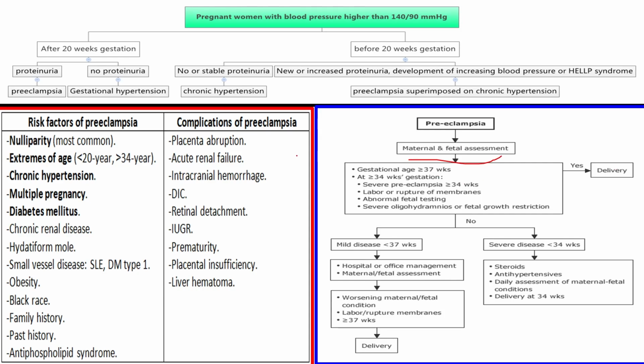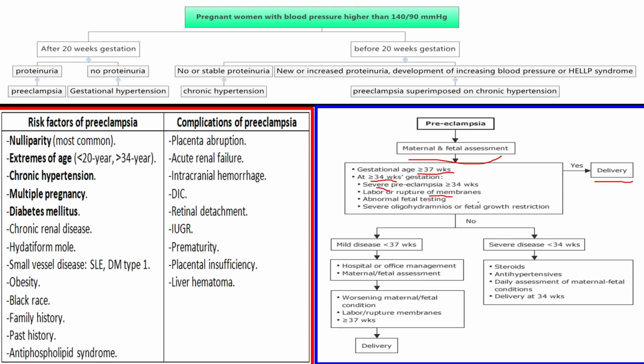Okay, so if the gestational age is above 34 weeks, go for the delivery. Simple. If it reaches 34 and above, you look at the other conditions. If it's a severe preeclampsia, or a rupture of membranes, and abnormal fetal testing, then you go for the delivery. Otherwise, you should wait for 37 weeks.